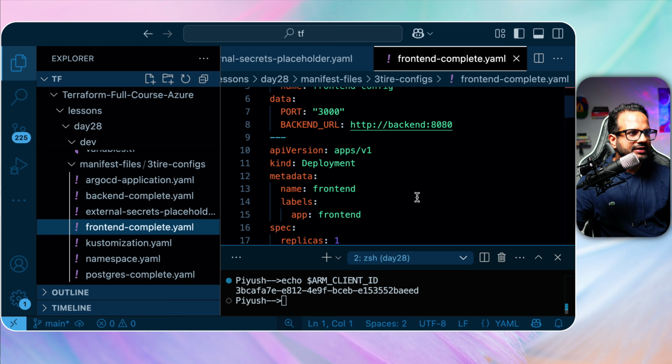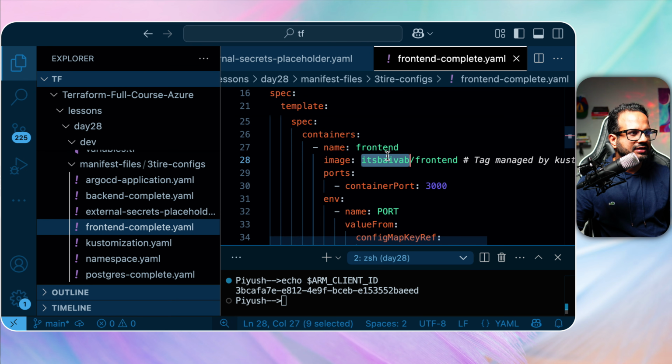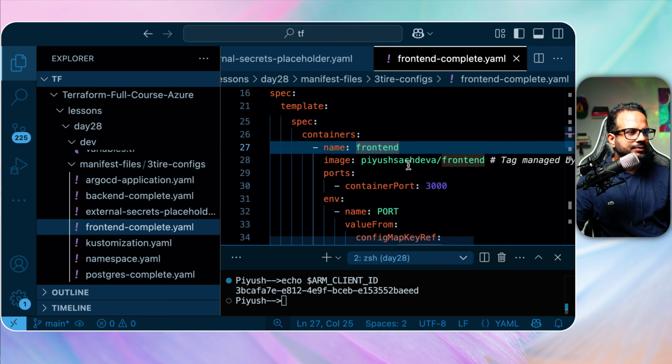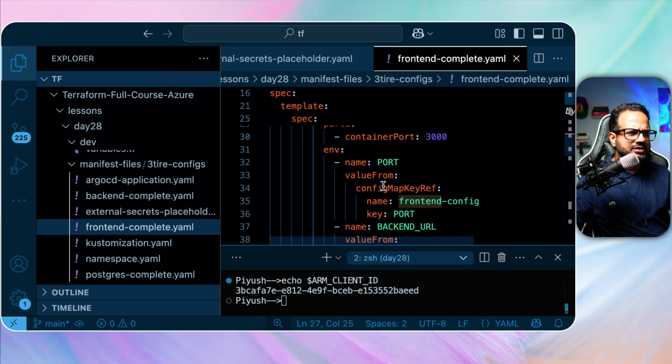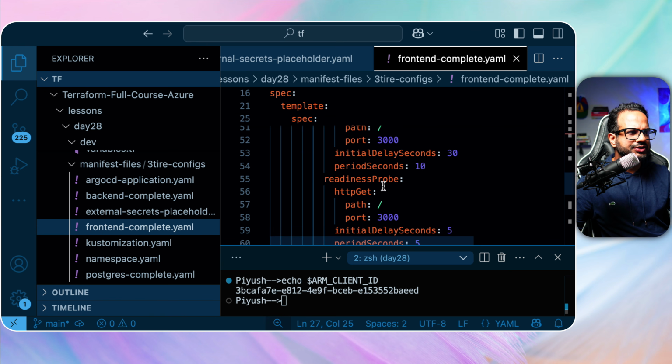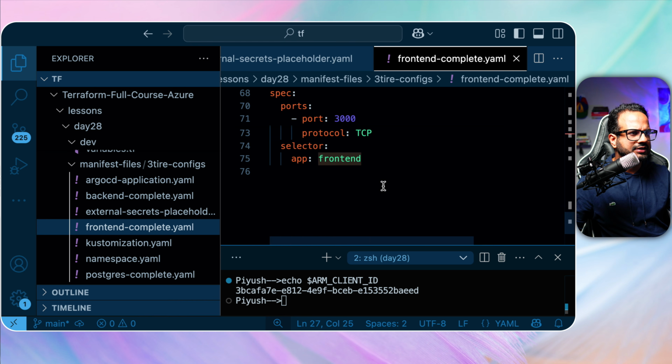Now front end, in front end as well, let me just replace with my repository. This is a public image that I have. You can use this as well, or you can build your own image. I have shown that in a previous video as well.